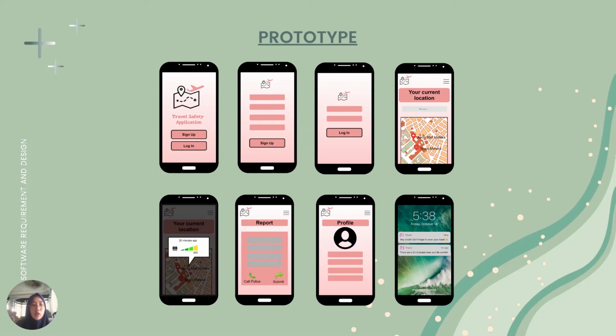And after logging into the application, this is our home page, where the application will show the tourist's current location, and they can search here for the location they want to go to. And this is the image of when people click on the location, our application will show the level of people in that place.